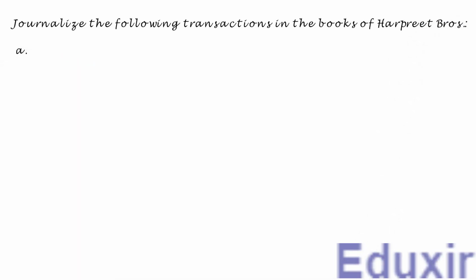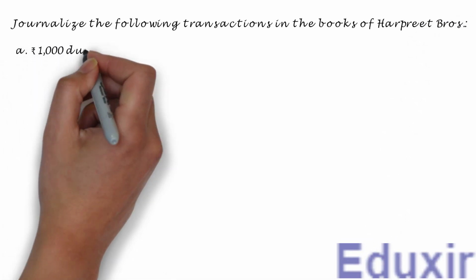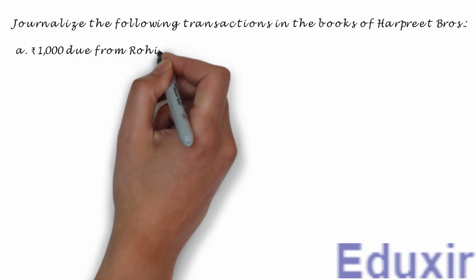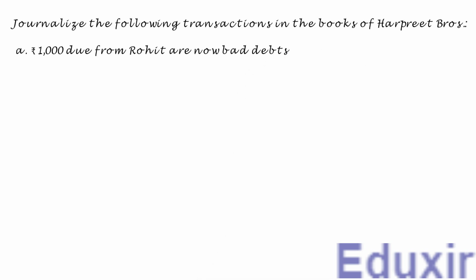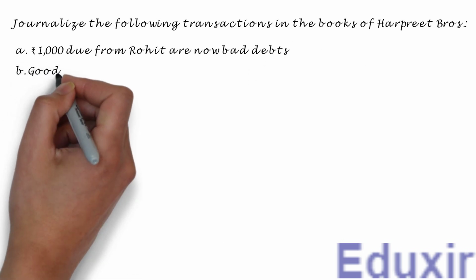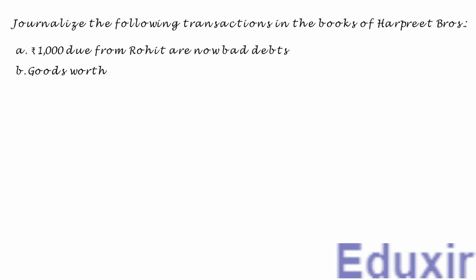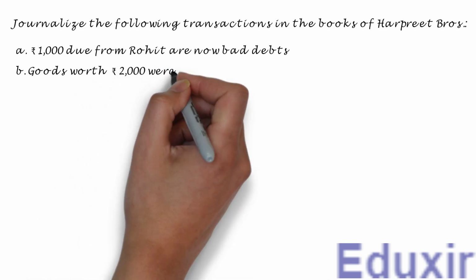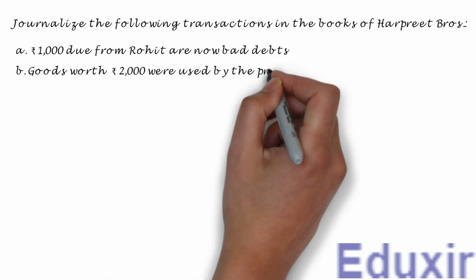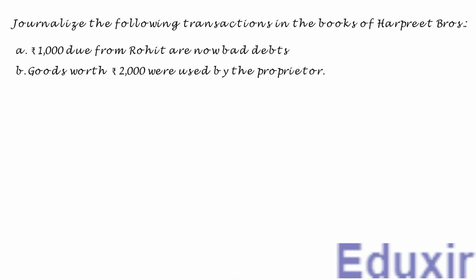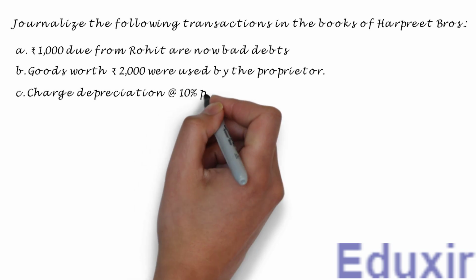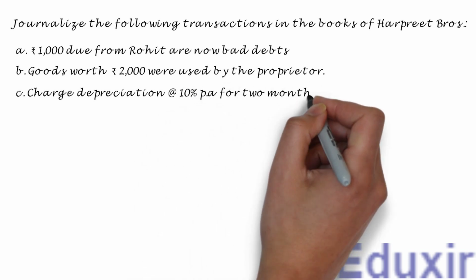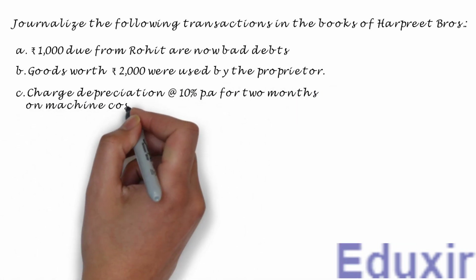Transaction A. 1000 rupees due from Rohit are now bad debts. Transaction B. Goods worth 2000 rupees were used by the proprietor. Transaction C. Charge depreciation at 10% per annum for 2 months on machine costing 30,000 rupees.